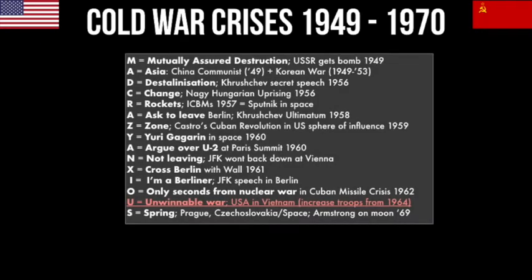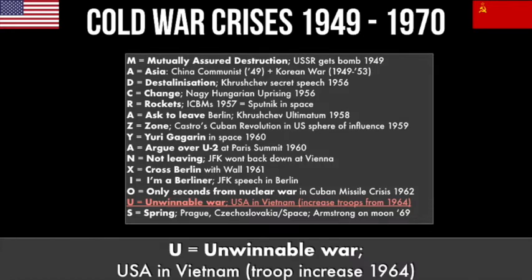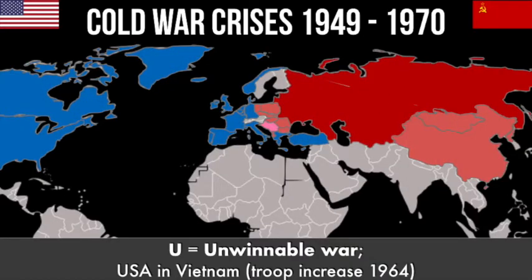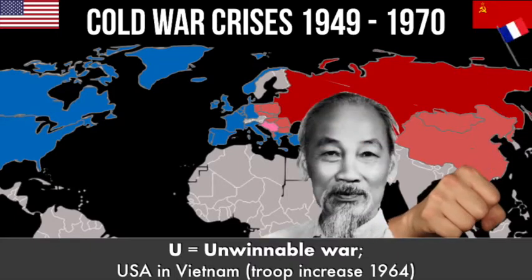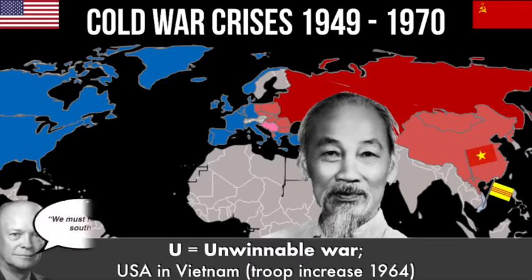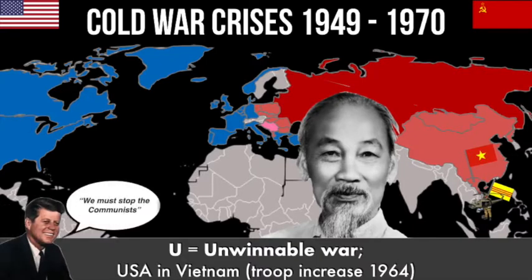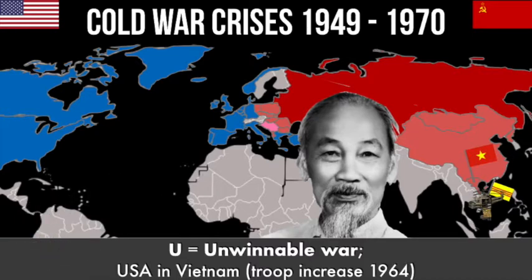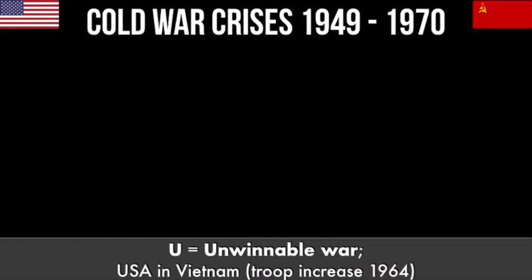This brings us on to our next letter, U, an unwinnable war in Vietnam. Before World War II, France was ruling Vietnam, but after World War II, a Vietnamese leader called Ho Chi Minh rises up against the French and kicks the French out of Vietnam. This leaves the country split between Ho Chi Minh's communists in the north and an American-backed capitalist dictator in the south. As a result, there's a war going on in Vietnam, similar in many ways to what had happened in Korea. America did not want to get involved, but successive presidents sent troops in secret to help the South Vietnamese fight the communists in the north.